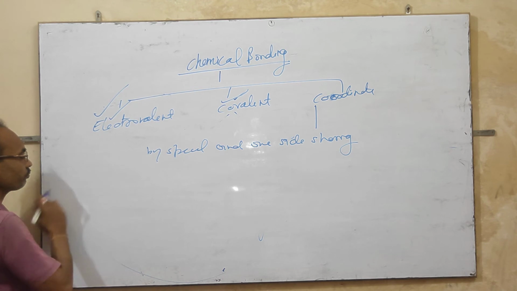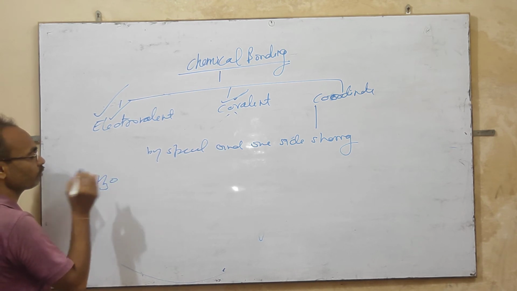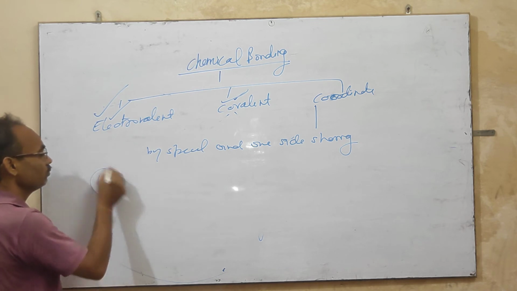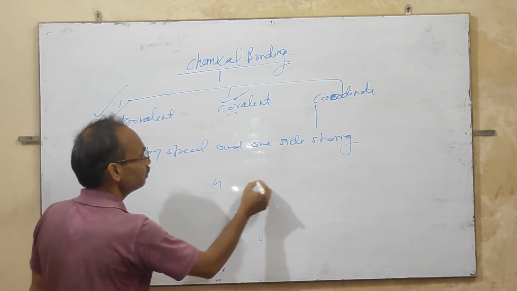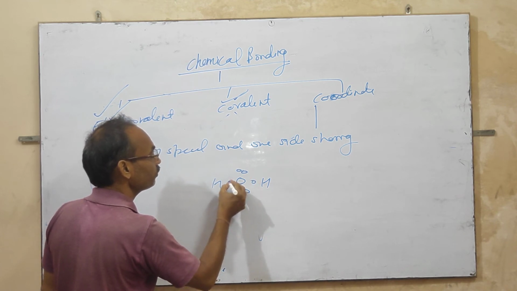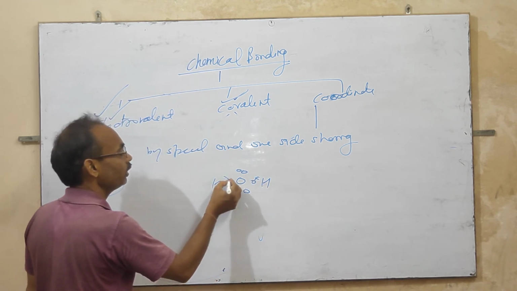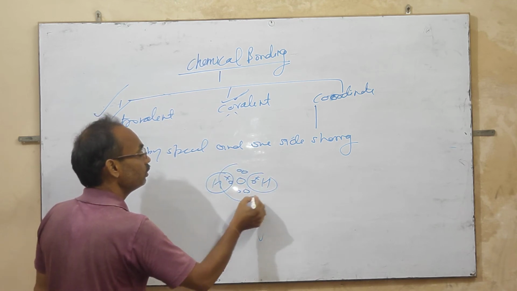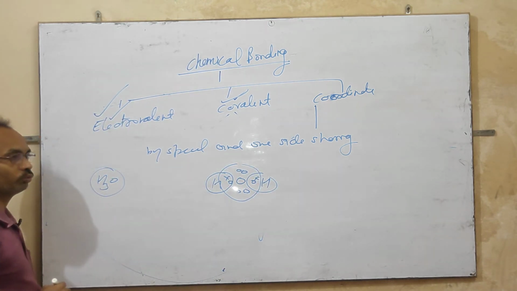Formation of H3O plus: you know that H2O has oxygen with 6 electrons, 1 H and 1 H, and the H's have completed their octet, and this is H2O.